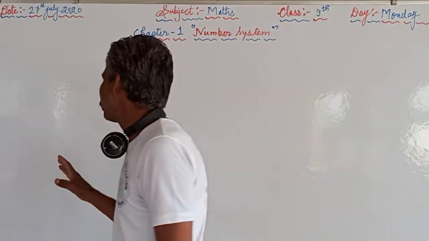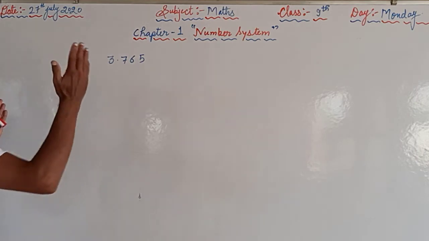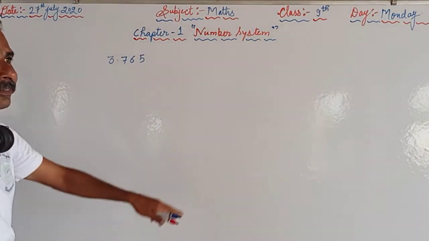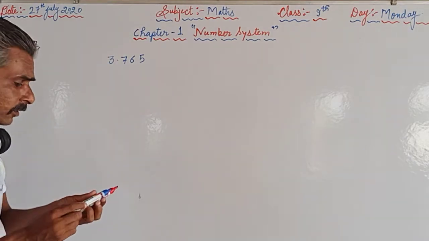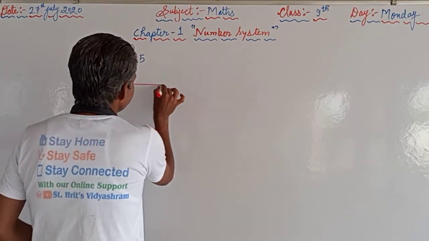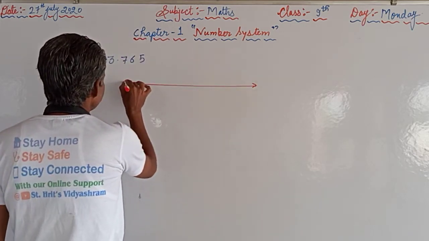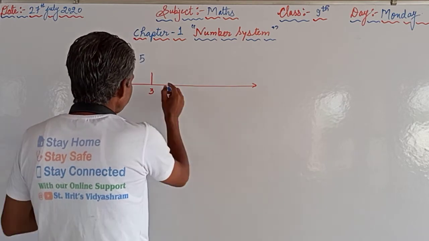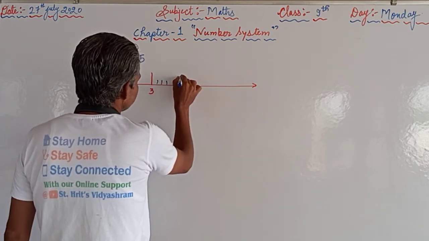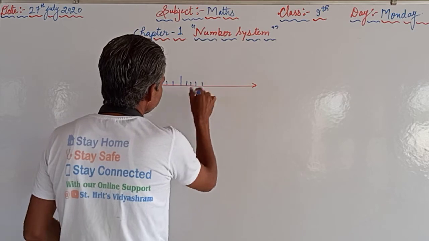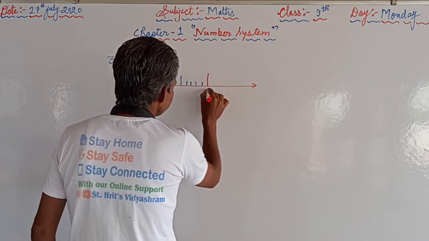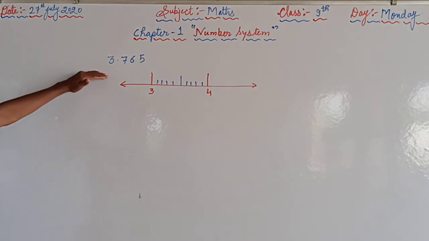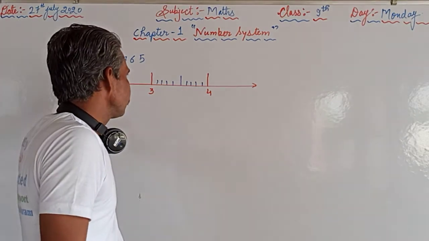So first of all, we are supposed to assess where in between which numbers this number lies. So this is 3.765. This number lies between 3 and 4. So we will draw a number line in which we will see here, that is 3 and 1, 2, 3, 4, 5, 6, 7, 8, 9, and then here comes 4. So as we can clearly see that this number 3.765 lies between 3 and 4.